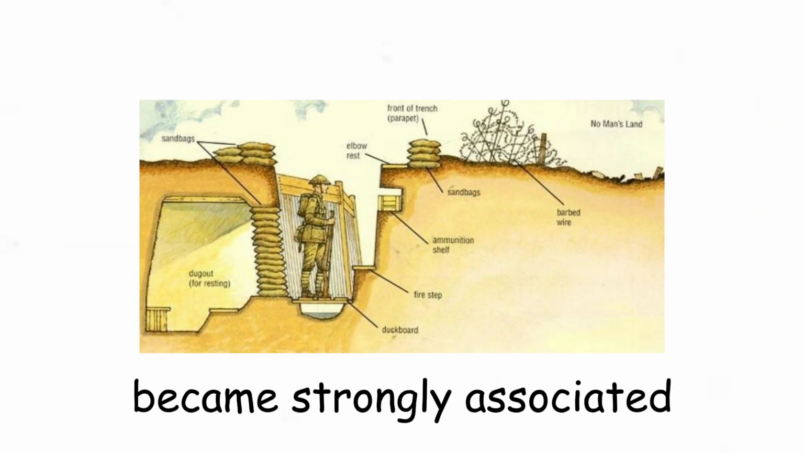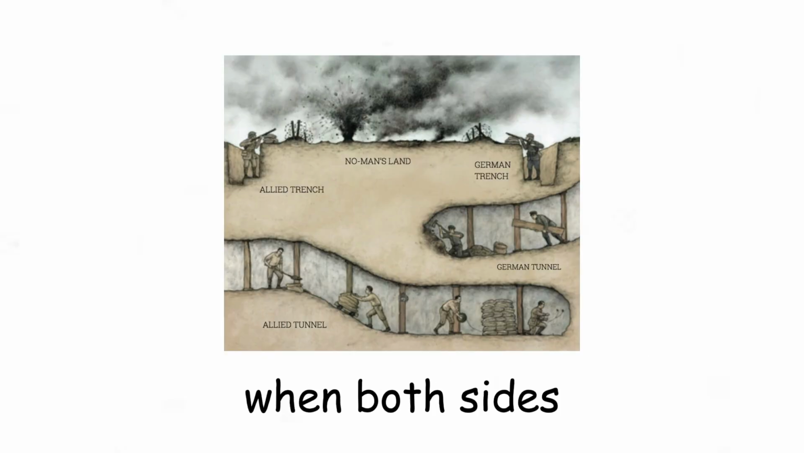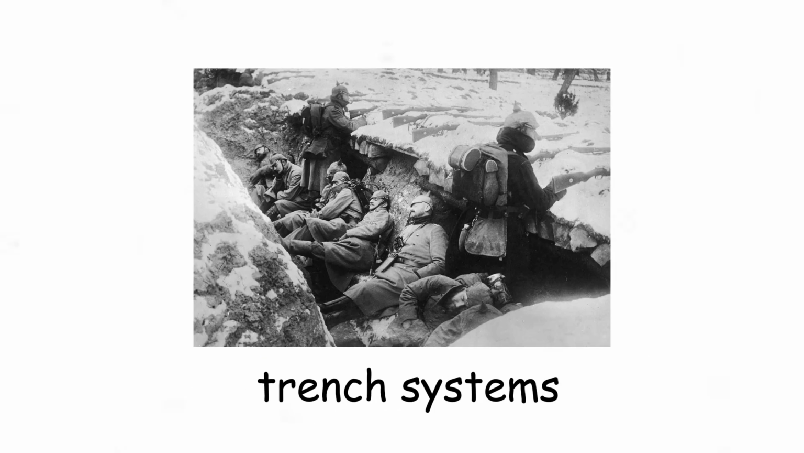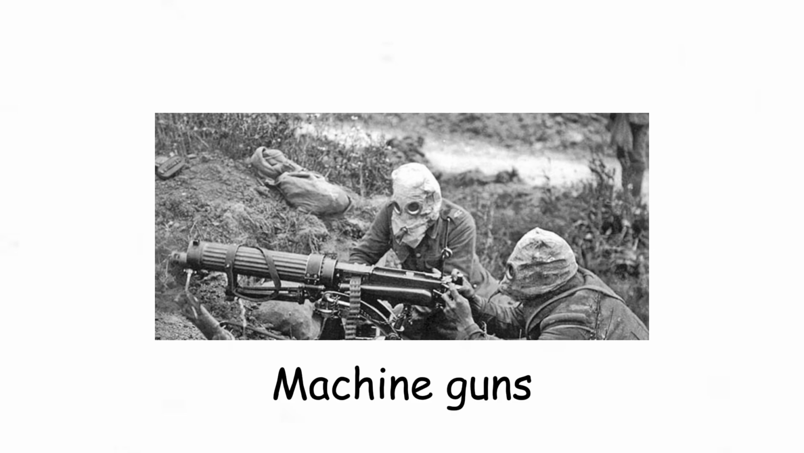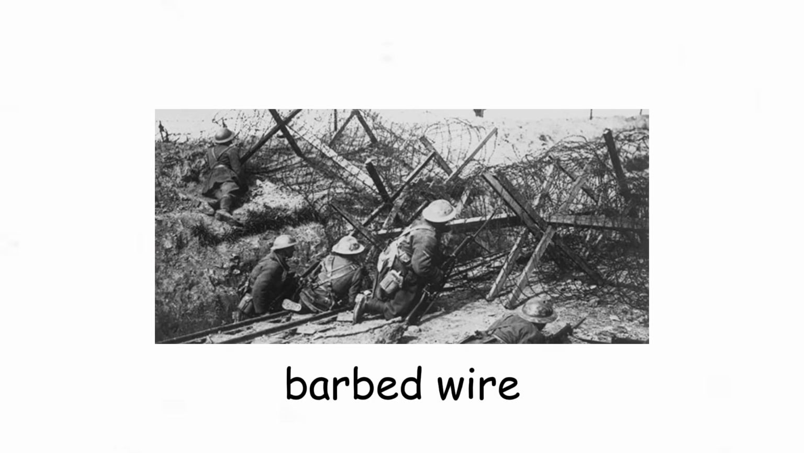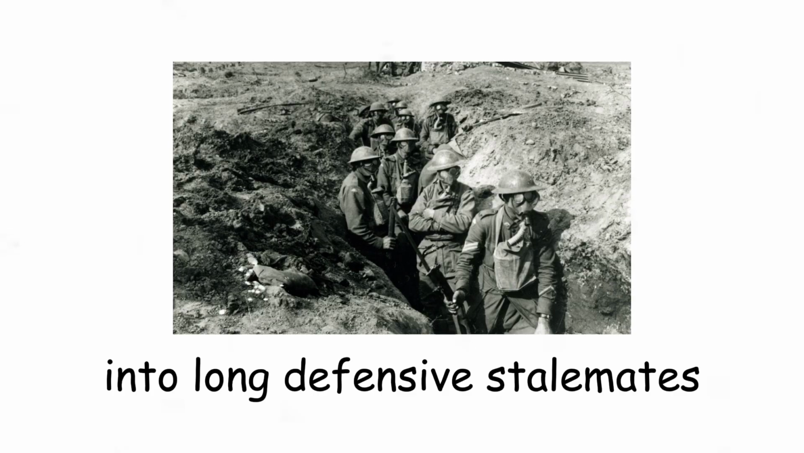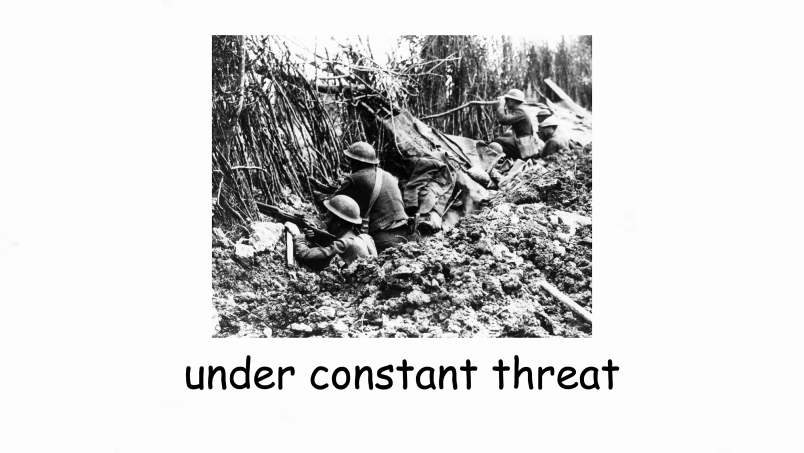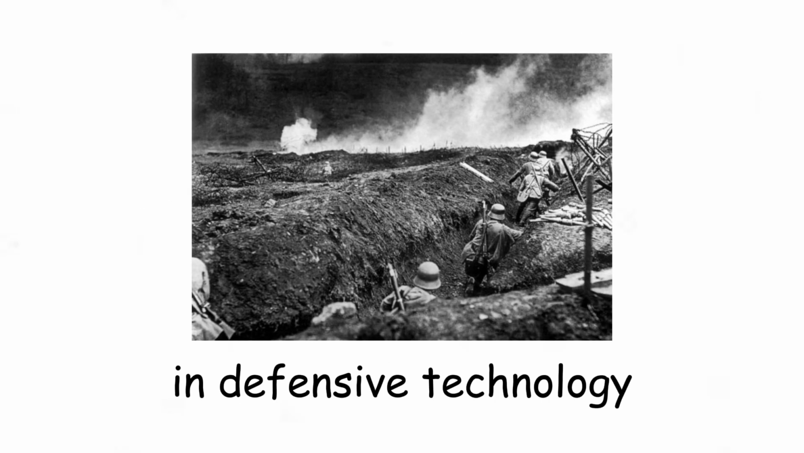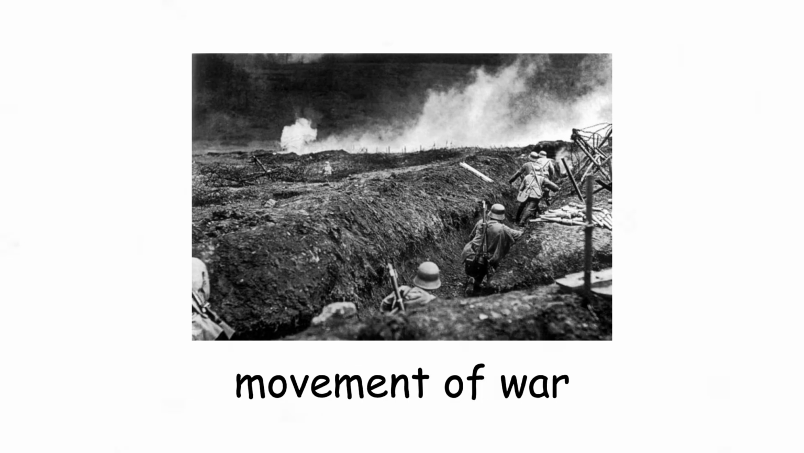Trench warfare. Trench warfare became strongly associated with World War I when both sides dug extensive defensive trench systems across Europe. Machine guns, artillery, and barbed wire made direct attacks extremely deadly, forcing armies into long defensive stalemates. Soldiers often lived for months inside muddy trenches under constant threat of shelling and disease. The strategy showed how advances in defensive technology could dramatically slow the movement of war.